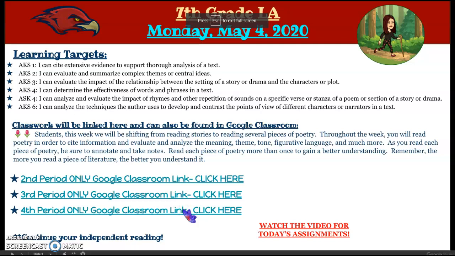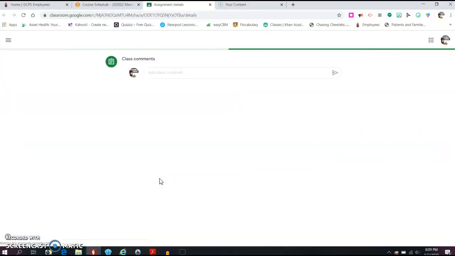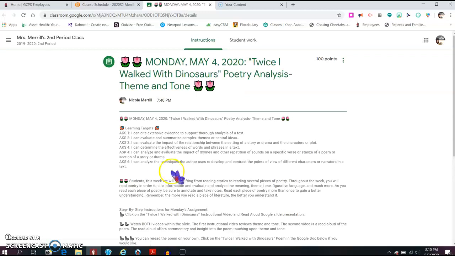I'm going to expand it and notice that I have all of our links right here for each class. I have our little instructional summary right here, but let's just go ahead and click on second period. It'll bring us over to second period's Google Classroom. And here we are. So let's get started with our instructions for today. For today and for this week, we will be learning and working with a variety of AKS. By now, you should know that as we read, we practice a variety of skills. It's not just one specific AKS. So that's why we have several of them for today.